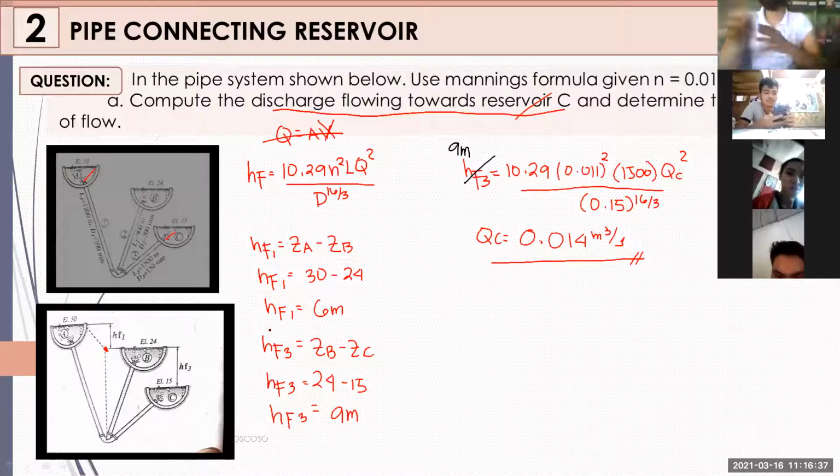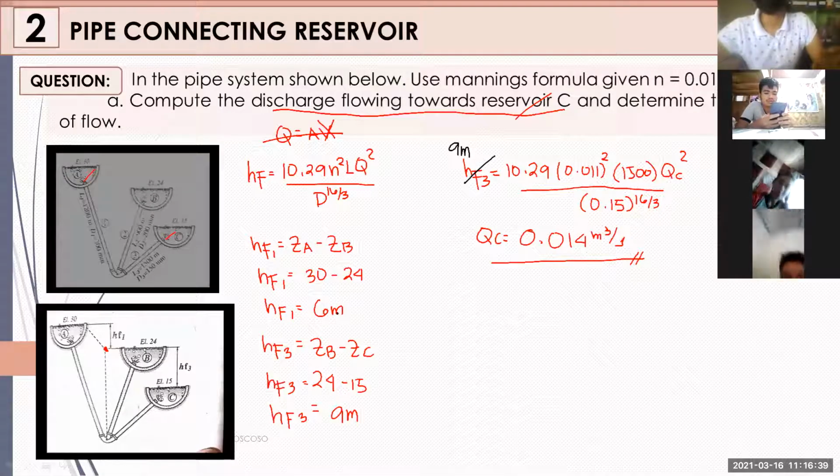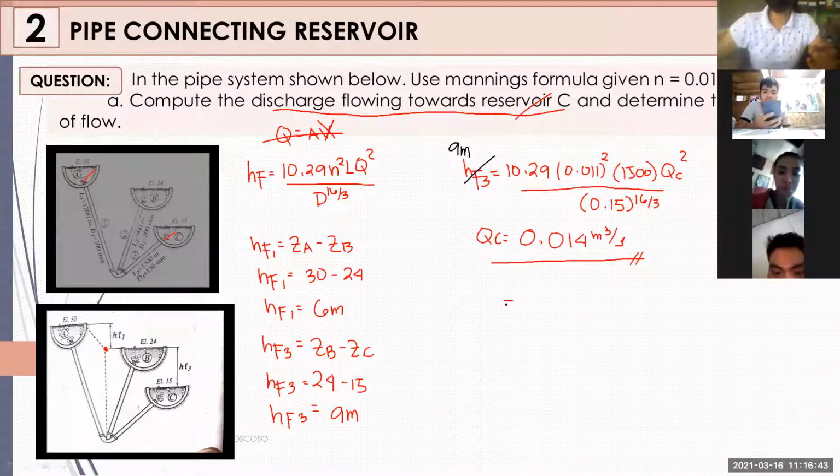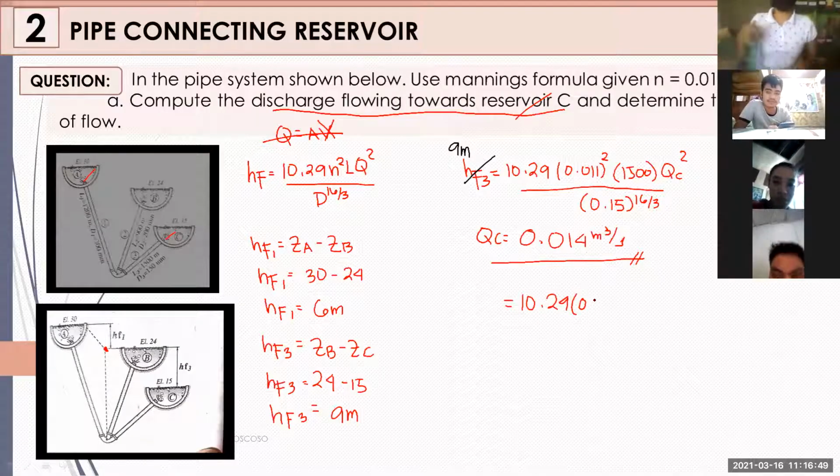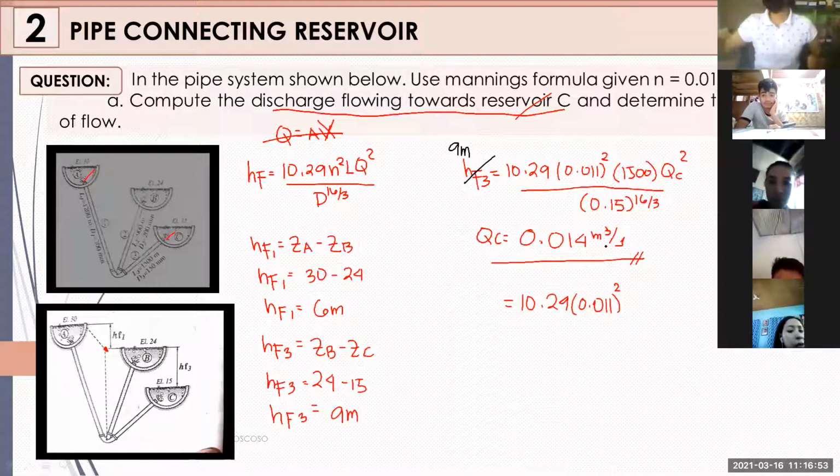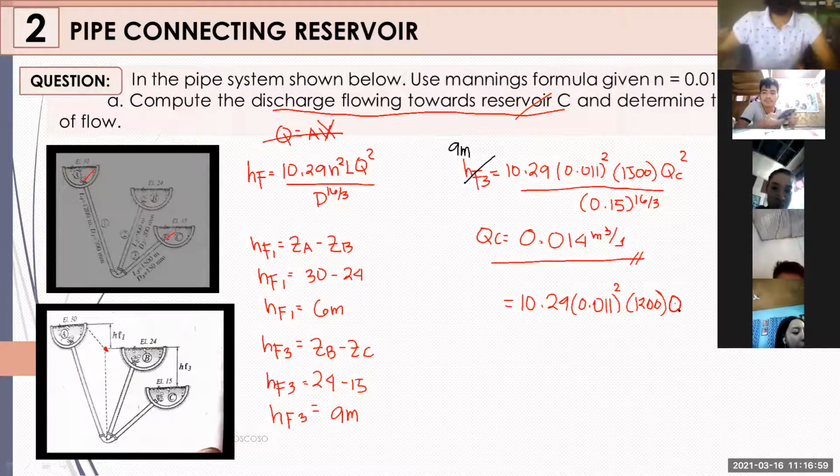So since you have your head loss HF1 as 6 meters, pwede nyo nang makuha ang discharge at A. So sulat ko na lang ulit habang nagsasolve kayo. Alam nyo naman yung gagawin. Hinahinaan ko lang sulat kasi medyo mahina yung internet. Ang L natin, that would be 1,200. So you have QA squared. And the diameter is 0.3.